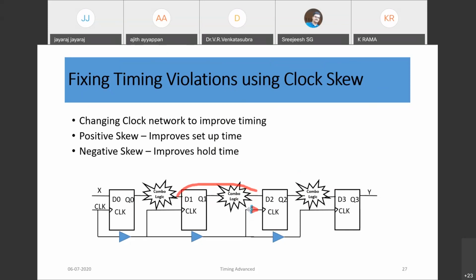Hold mostly will not be violated, because the setup violation is happening because of the huge delay in the combo path. So we can change the clock network by adding one or two buffers and try to fix that setup violation.